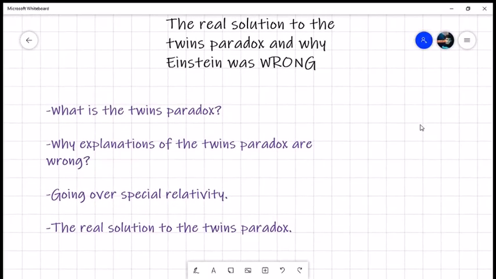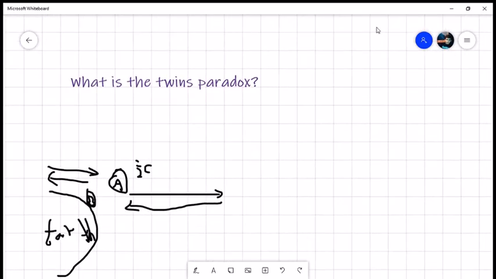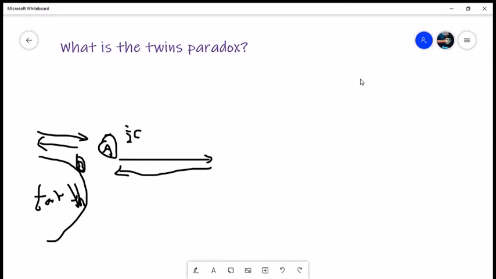So to begin, I want to explain what the twins paradox is. So what is the twins paradox? Okay, so imagine that there's object B on Earth, and object A leaving Earth and traveling in space at half the speed of light.